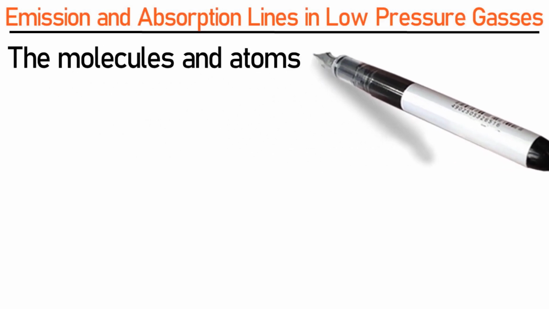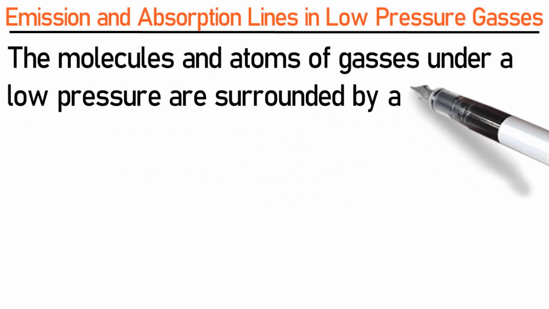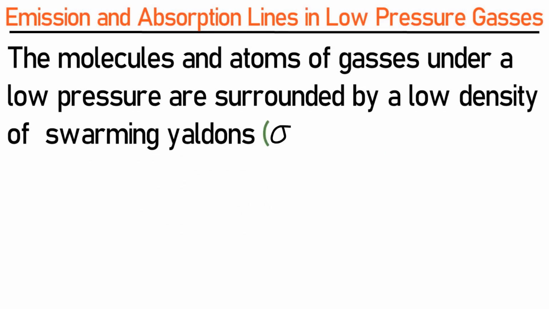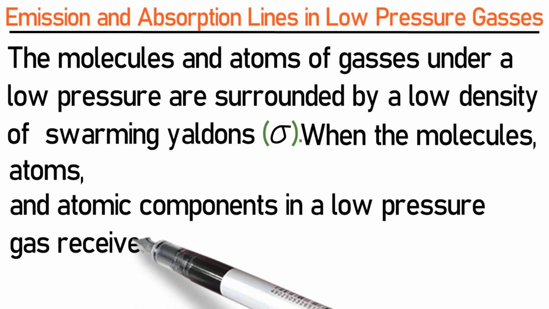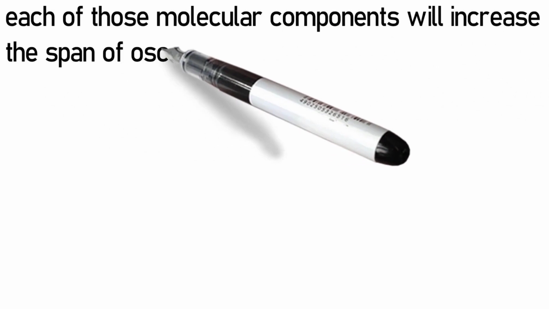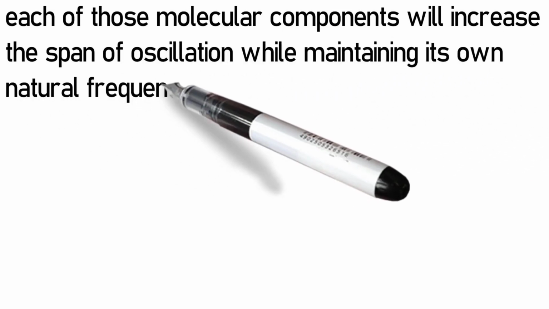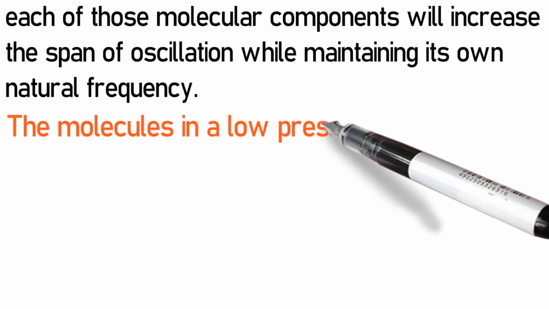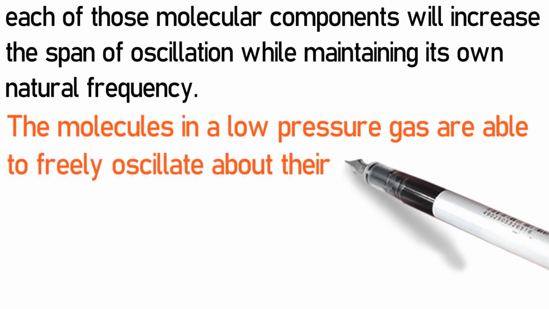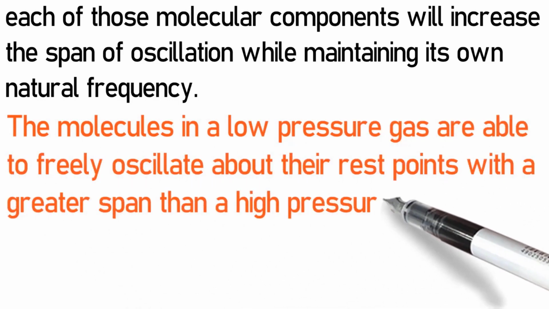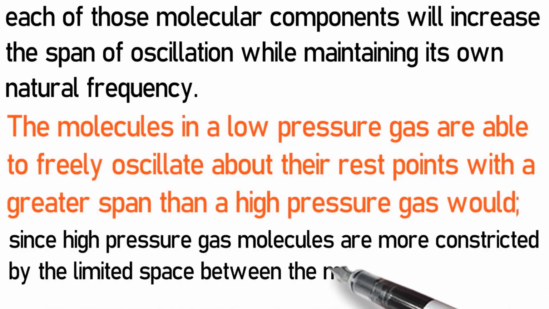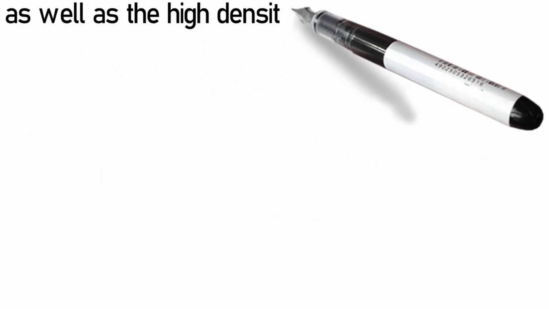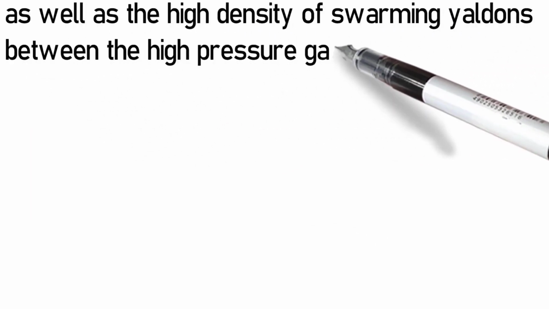Emission and absorption lines in low-pressure gases. The molecules and atoms of gases under a low pressure are surrounded by a low density of swarming Yaldons sigma. When the molecules, atoms, and atomic components in a low-pressure gas receive an external form of energy, each of those molecular components will increase the span of oscillation while maintaining its own natural frequency. The molecules in a low-pressure gas are able to freely oscillate about their rest points with a greater span than a high-pressure gas would, since high-pressure gas molecules are more constricted by the limited space between the molecules as well as the high density of swarming Yaldons between the high-pressure gas molecules.